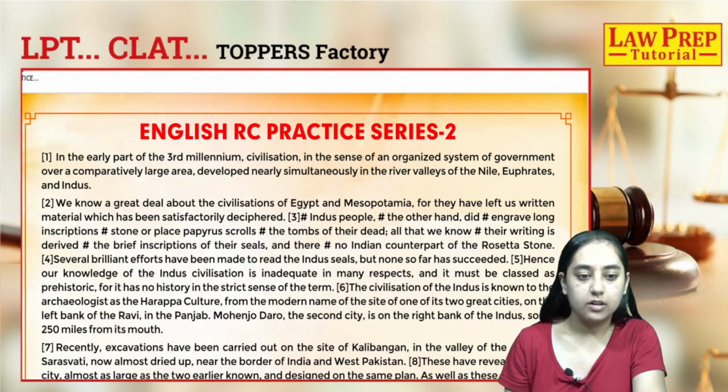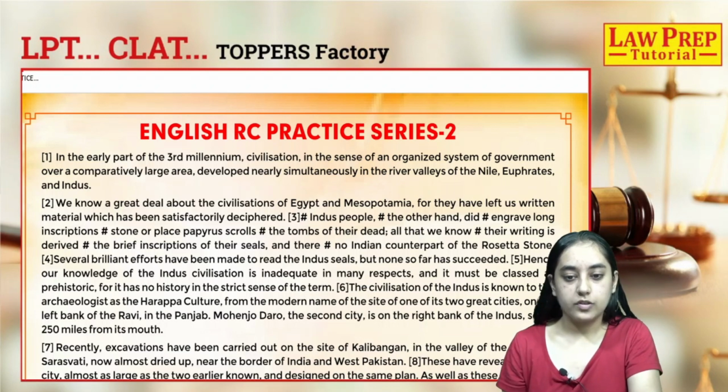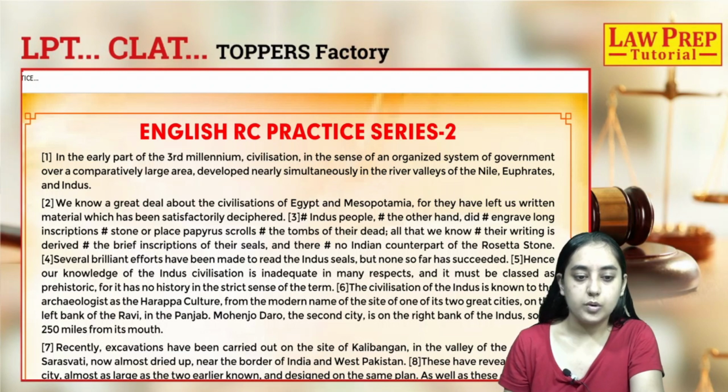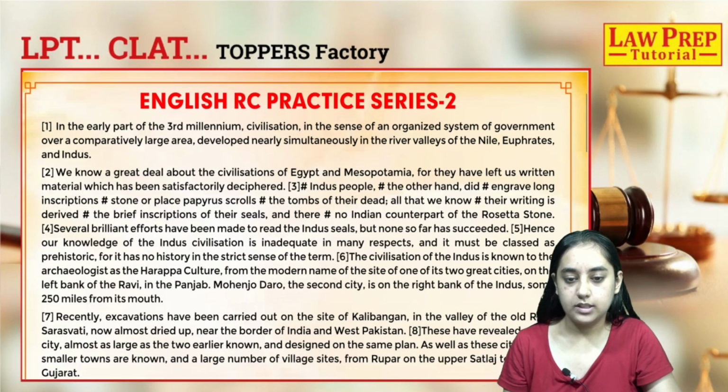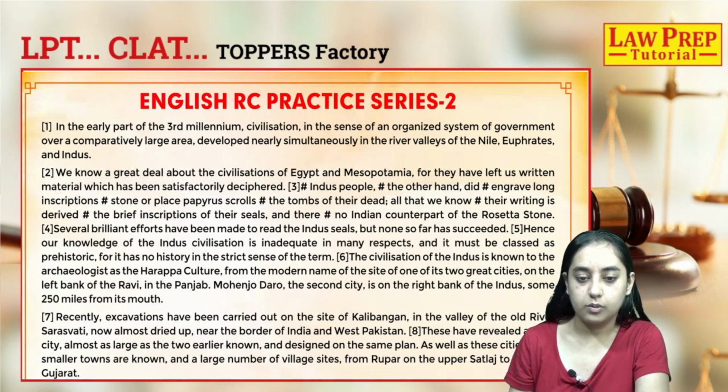In the early part of the 3rd millennium, civilization in the sense of an organized system of government over a comparatively large area developed nearly simultaneously in the river valleys of the Nile, Euphrates and Indus. We know a great deal about the civilizations of Egypt and Mesopotamia, for they have left us written material which has been satisfactorily deciphered. Third, now this has a question, so we'll read this slowly.